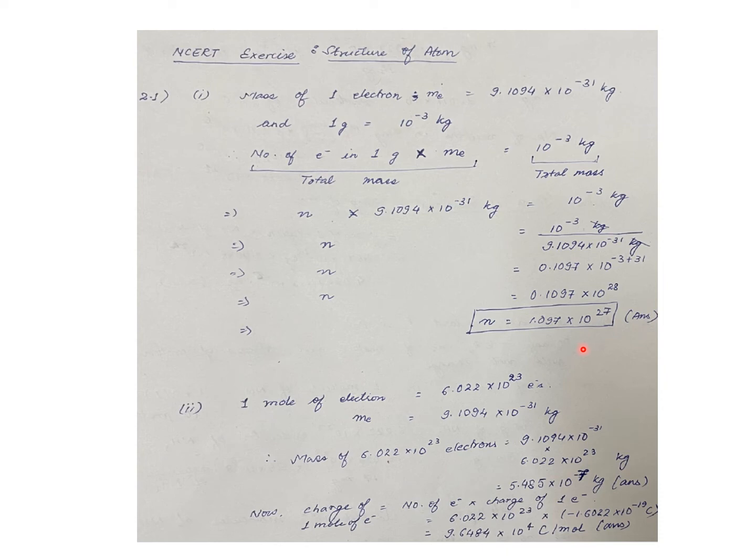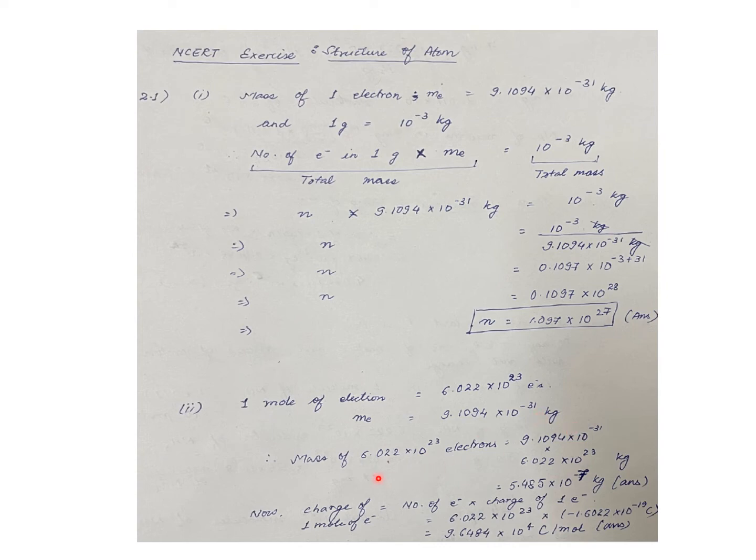In the second part of this question, it asks to calculate the mass and charge of 1 mole of electrons. First of all, we know that 1 mole of electrons is equal to the Avogadro constant, which equals 6.022 into 10 to the power of 23 electrons. We already know that the mass of an electron is equal to 9.1094 into 10 to the power of minus 31 kg.